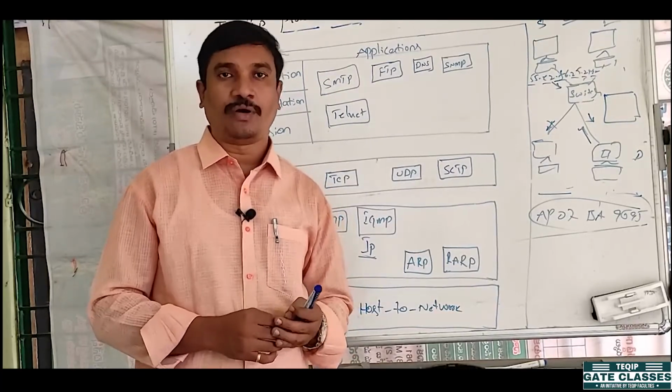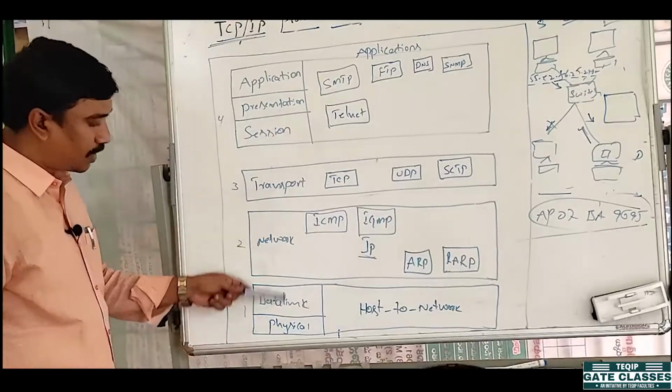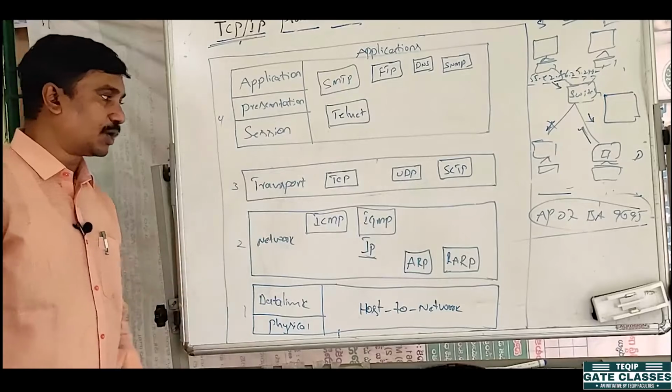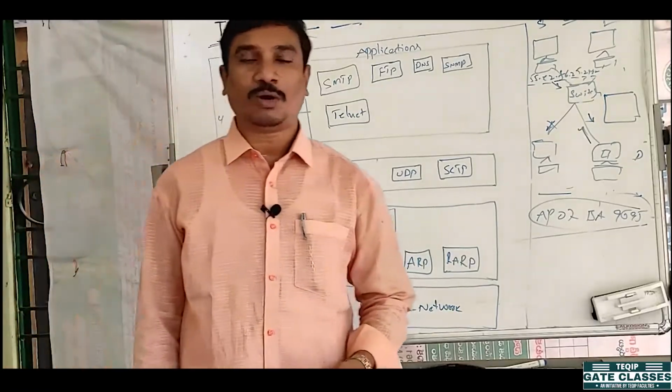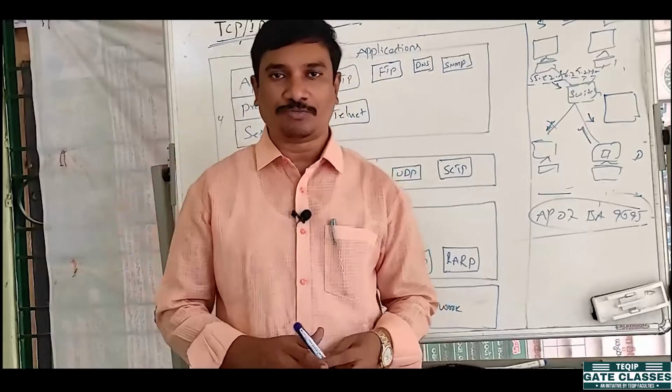So more number of systems are connected with the help of IGMP. So these two are the host to host network layer and network layer. Coming to the transport layer: in OSI layers, what is the use of transport layer? Transport layer acts as a process to process communication, right?